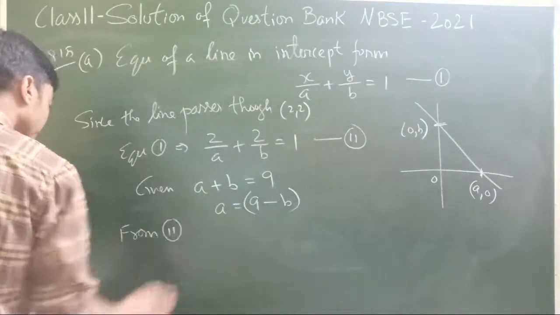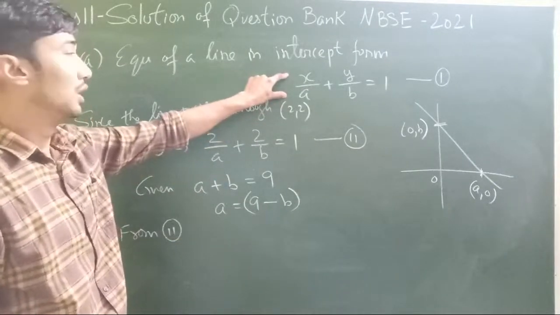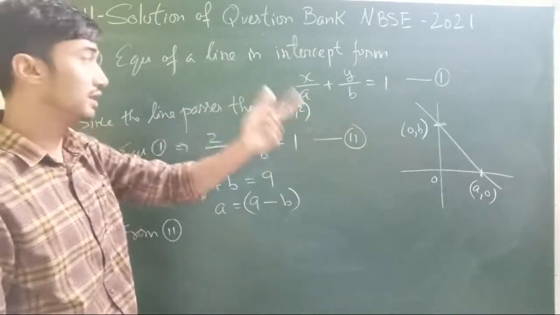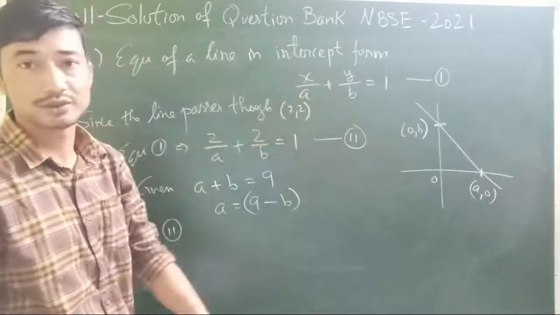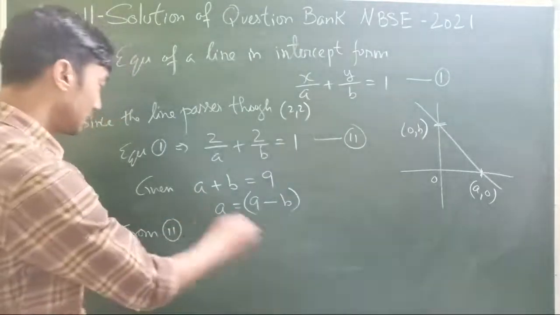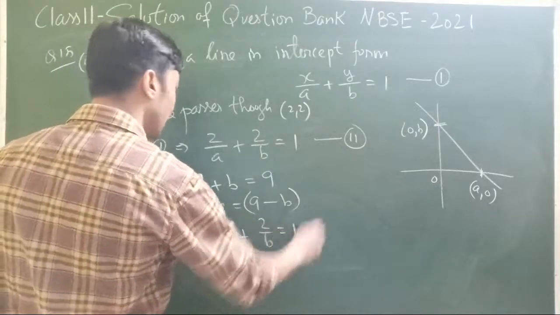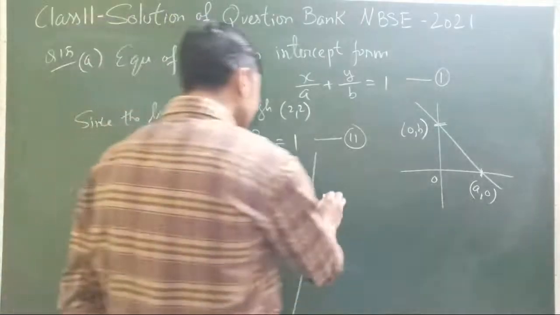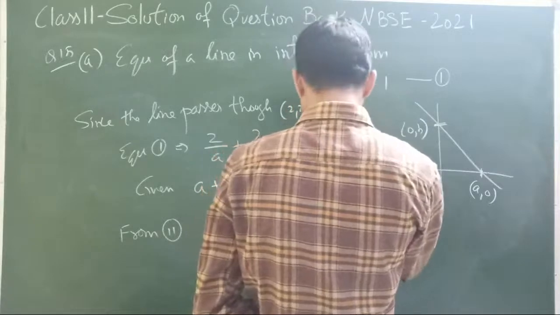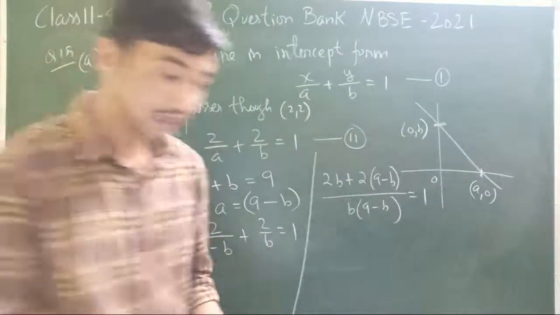So from 2. What are we trying to do here? We're trying to get the equation of a straight line. The only problem is a and b are missing. So if we can just find out a and b, we'll put it back here. That's our solution. For that they have given us these conditions. We'll take the help of these conditions. So that's going to be 2 by (9 minus b) plus 2 by b is equal to 1. I'll just continue here just to save some space. Taking the LCM, 2b plus 2(9 minus b) is equal to (9 minus b) times b. I'll be rubbing off the diagram.